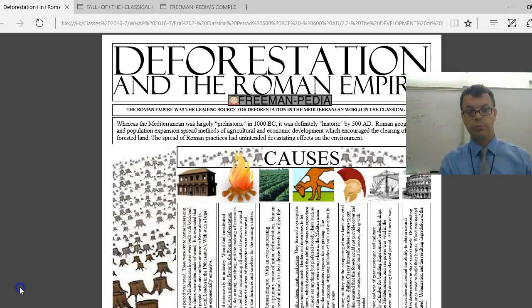The next word is deforestation. Oh, this is just too easy. Deforestation means you lose your forests. It was an environmental consequence. It greatly affected the Roman Empire because they lost their wood, and when they lost their resources, they couldn't build as much, which led to their downfall.